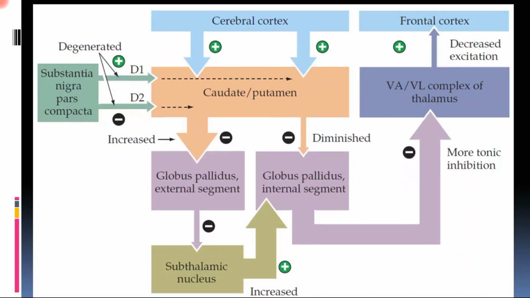Now, before we end Parkinson's disease, the mode of treatment of Parkinson's disease is L-DOPA, levodopa, that crosses the blood-brain barrier and gets converted into dopamine and thus acts on these receptors so that the normal input on these direct and indirect pathways can be restored, thus relieving the symptoms of Parkinson's disease.